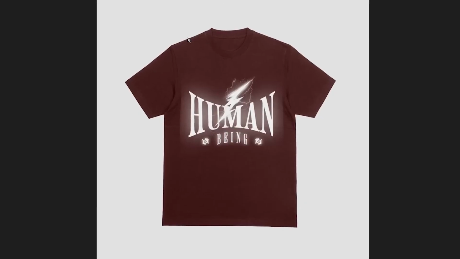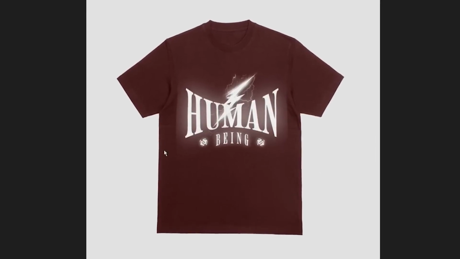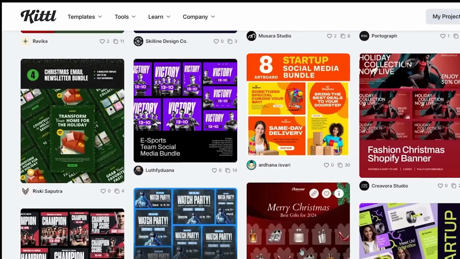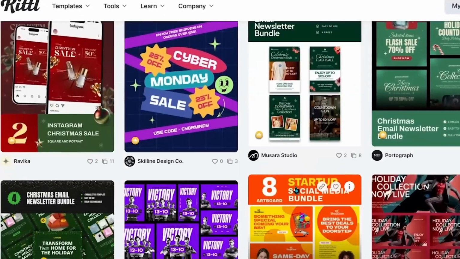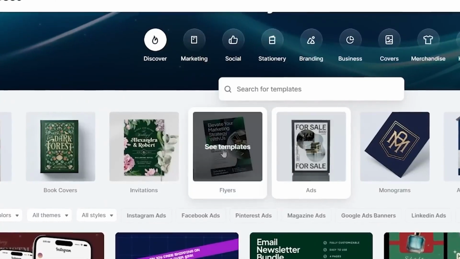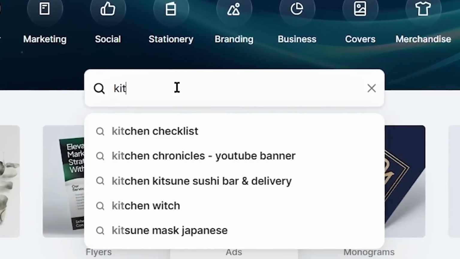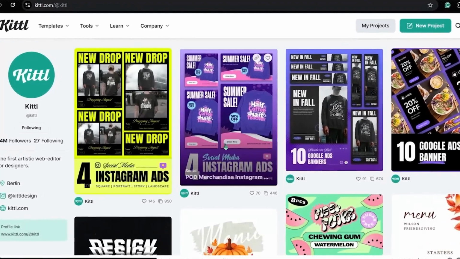So for example, this is the sample t-shirt design that we will use to show you how you can create a stunning professional ad within just a few minutes using Kittle. And let's say we want to create Instagram ads for our t-shirts. What I am going to do is I will just select any of the t-shirt or hoodie sales templates from here. We can also search for the Kittle official page and select the ad templates from there. Let's say we go with this Instagram ads template.